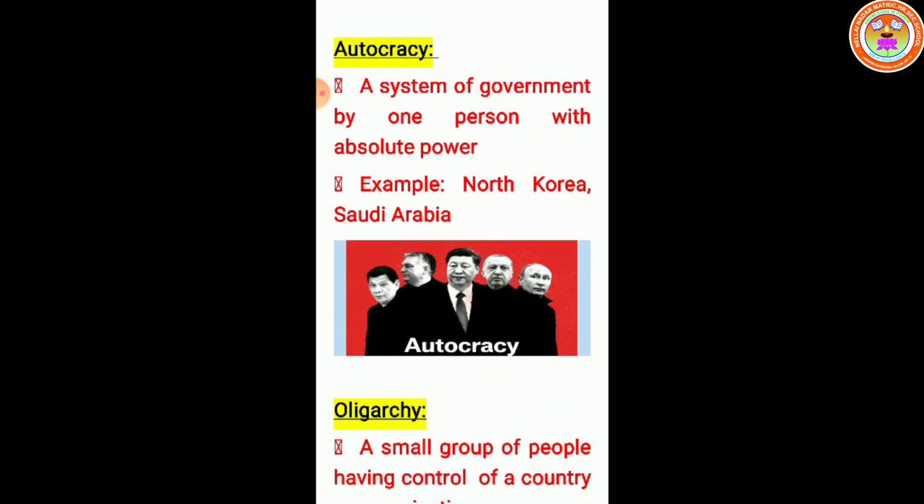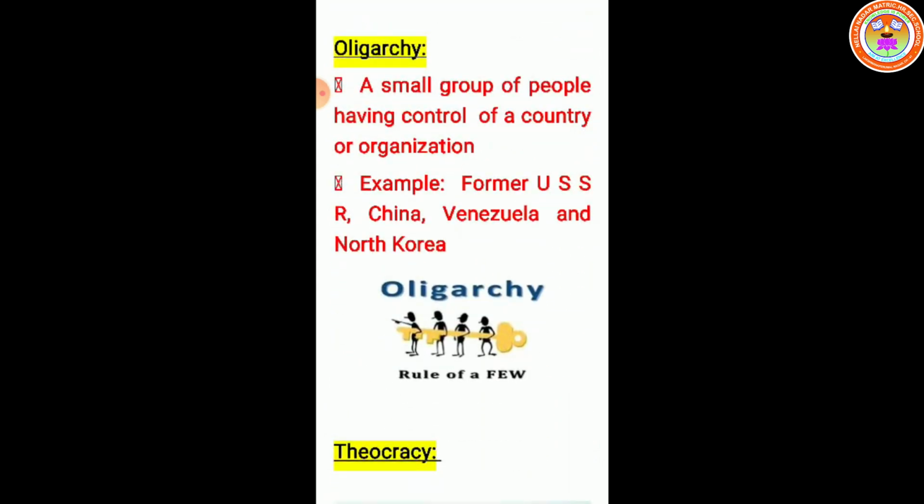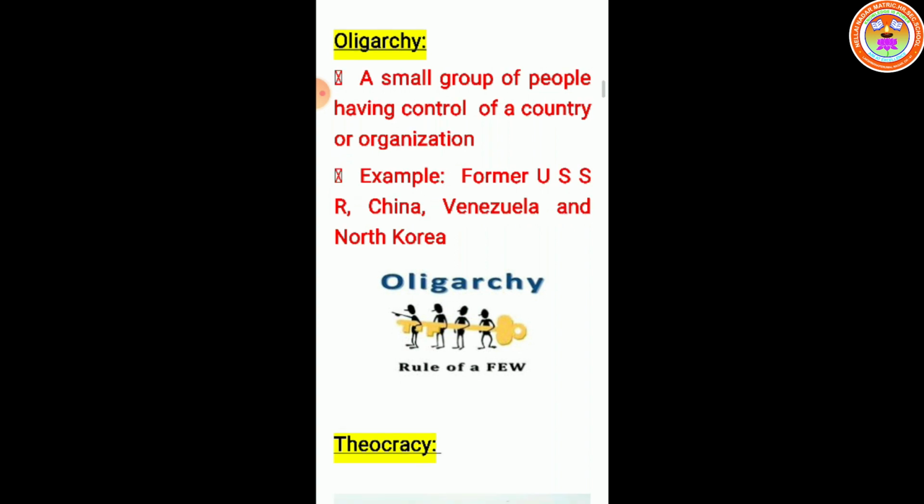Autocracy, a system of government by one person with absolute power. Example, North Korea, South Korea, etc. Oligarchy, a small group of people having control of a country or organization. Example, former USSR, China, Venezuela and North Korea.